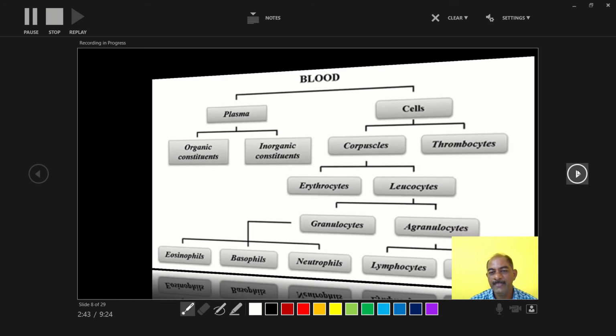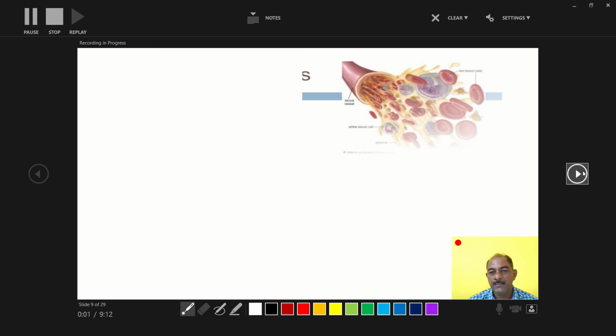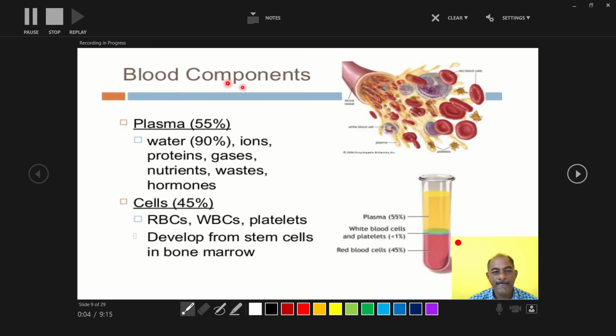Next, the blood components: plasma and cells. Again, what types of content are present in the plasma and the cells? The first is the plasma, the other is the cells. If a 5 ml blood sample is taken in a test tube and centrifuged, the plasma and blood cells are separated.